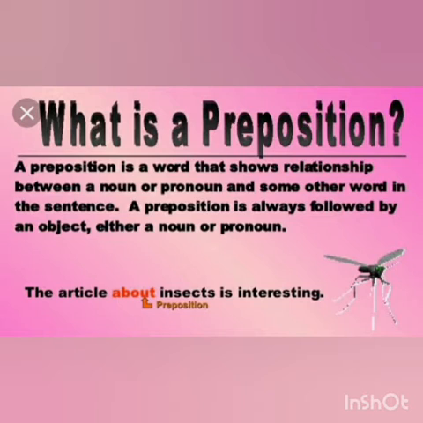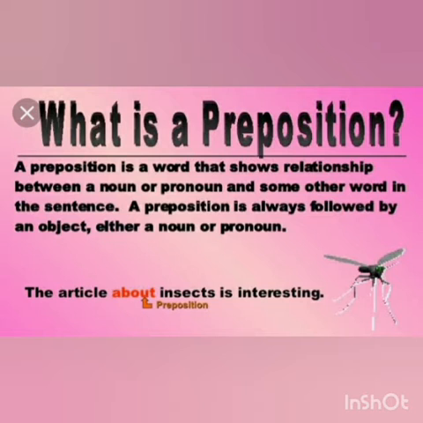A preposition is a word that shows relationship between a noun or pronoun and some other words in a sentence. A preposition is always followed by an object, either a noun or pronoun. For example, the article about insects is interesting. Here, the preposition about shows the relationship between the words articles and insects.